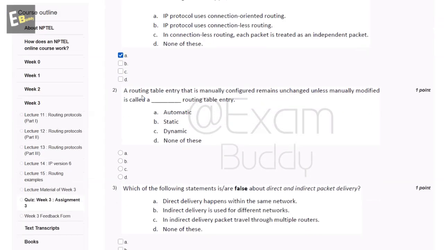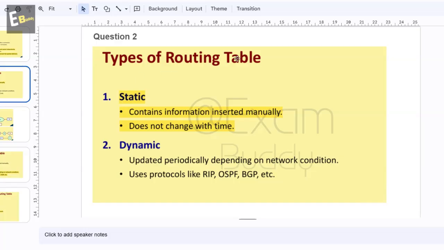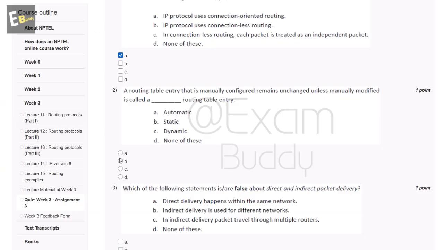Now the second question is: a routing table entry that is manually configured and remains unchanged unless manually modified is called a dash routing table entry. The options are: first automatic, second static, third dynamic, and fourth none of these. For this type of routing table, static contains information inserted manually and does not change with time. So the answer of the second question is B, static.